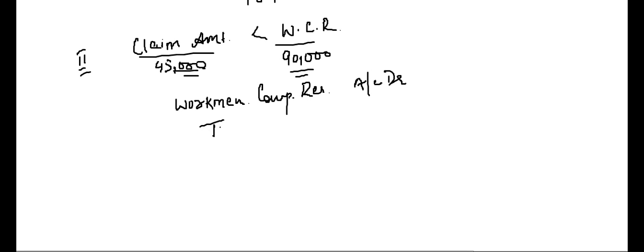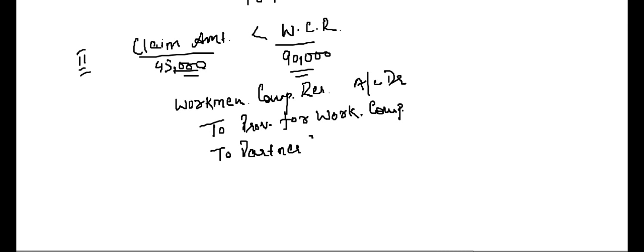Now the entry will be workman compensation reserve account debit to provision for workman compensation to partners capital account.